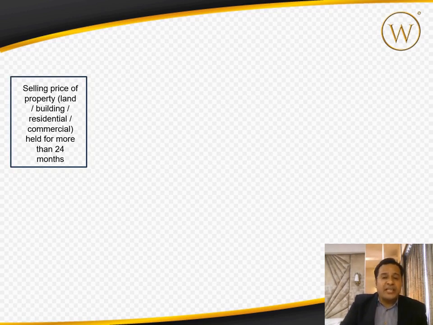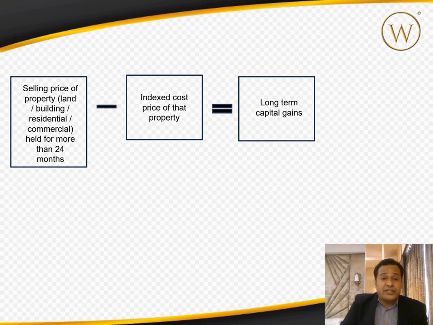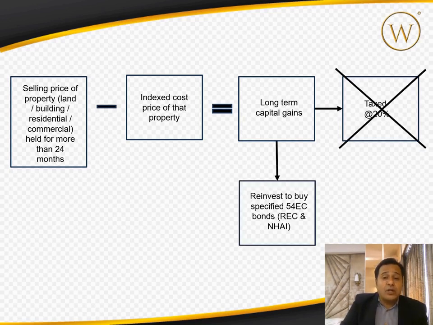Now, when you sell a property, the property can be of any type. It can be a commercial property, residential property, it can be land, building, doesn't matter. When you sell such a property which is held for more than 24 months, which means it's a long-term capital asset, then the selling price of such a property minus the indexed cost price of that property will give you your profits or the long-term capital gains that you have made in this transaction. Now, these long-term capital gains are subject to tax at the rate of 20%, but you can save this entire capital gain tax if you reinvest the long-term capital gains to buy specified 54 EC bonds. These bonds are issued by government companies such as REC and NHAI.